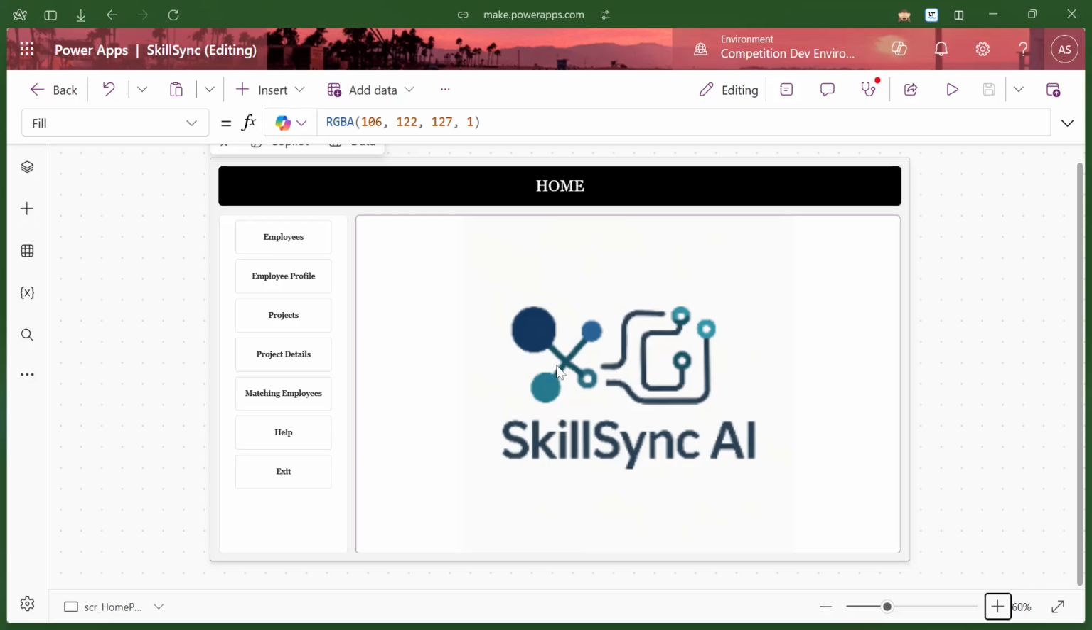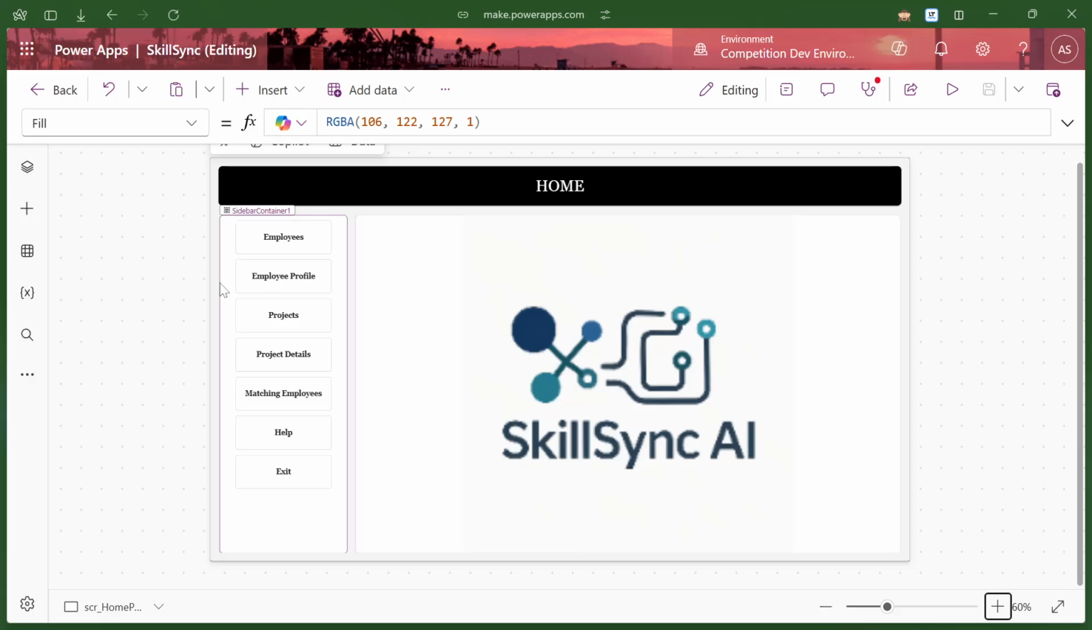Our application is called SkillSync AI. Basically, we have employees that have their own skills, and we start by matching them with the project descriptions. Of course, we don't need to do anything manually. It's all automatic. We just input the projects and the details, and it will match the employees automatically, so we'll be able to assign the projects automatically.